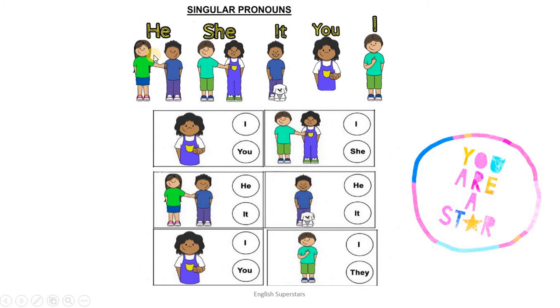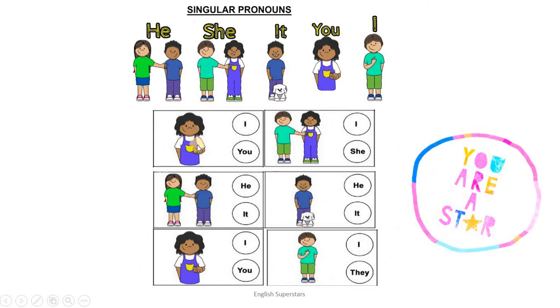Now, let's see. Here, there are some examples in front of you. When this girl is pointing towards the boy, he. Because for boys, for masculine, for men, we say he. But for girls, for feminine, we say she. But for animals, places or things, we say it. Non-living things, right? Or animals. You is used for the other person and I for yourself.